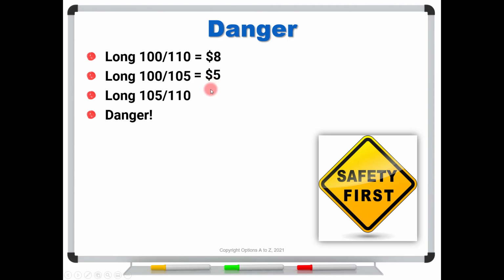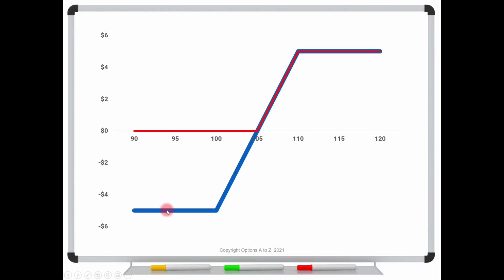So what should we do here? Well, we could spin it out of the account, mathematically speaking. I could sell the 100-105 vertical spread. And when I do that, I'm going to be long the 105-110 vertical. So what happens is I've gone from the blue spread to this in red, just by that one simple trade of selling the 100-105 vertical. I've eliminated the dangers, but I've still kept the potential for gains by accepting a calculated risk.